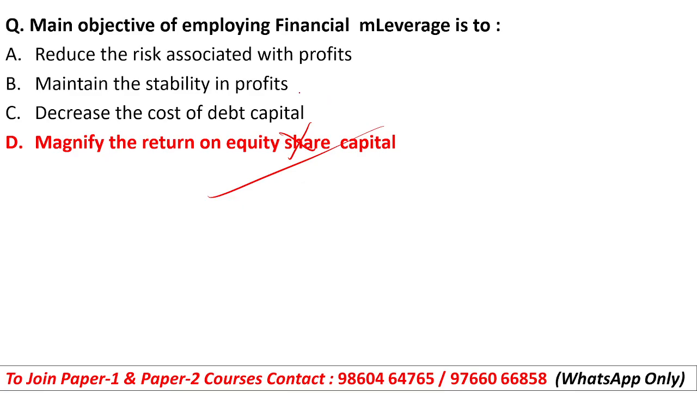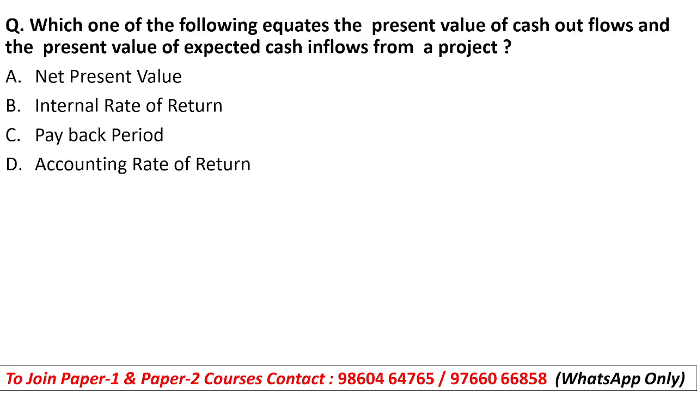Okay, then it is not related to stability in profit, and it will not reduce risk. Okay, so option number D is magnify the return on the equity share capital.